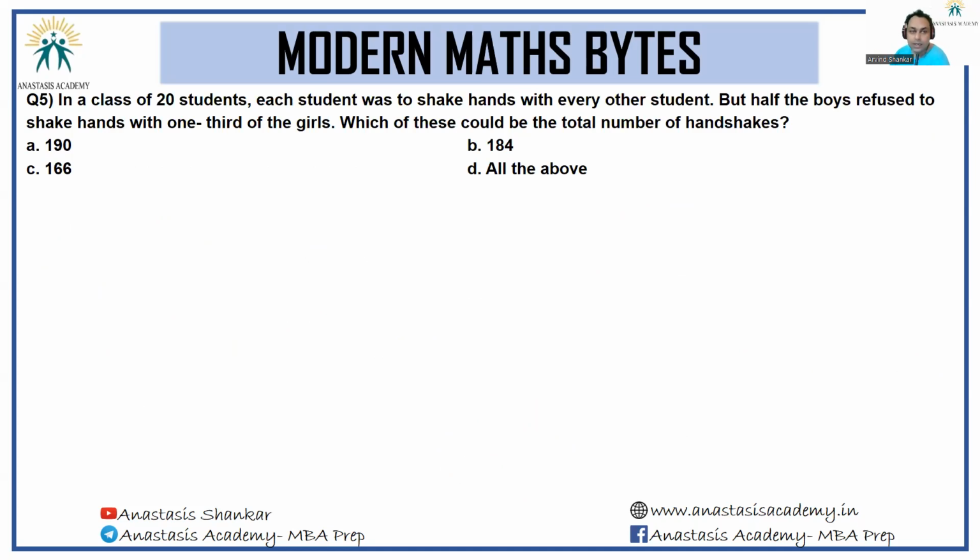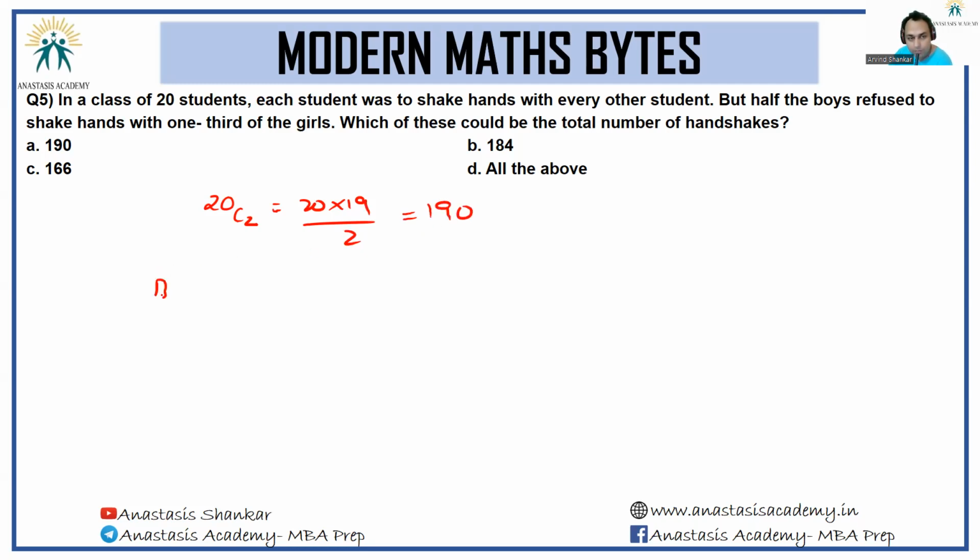Last question. In a class of 20 students, each student was to shake hands with every other student. But half the boys refused to shake hands with 1/3 of the girls. Which of these could be the total number of handshakes? Okay. So the total number of handshakes ideally should have been 20C2, which is equal to 20 into 19 by 2, or 190.